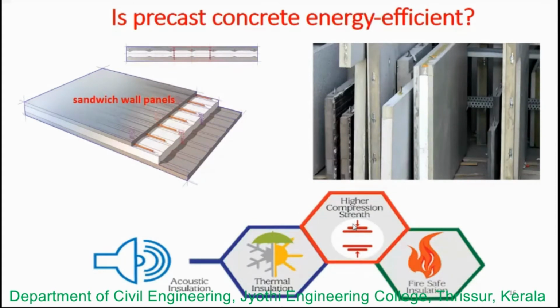Insulation is often used in the architectural panels, and on the left you can see the sandwich wall panels. They increase thermal efficiency, with continuous insulation in the walls being possible. By adopting this, savings of around 25% of the heating and cooling cost can be achieved.